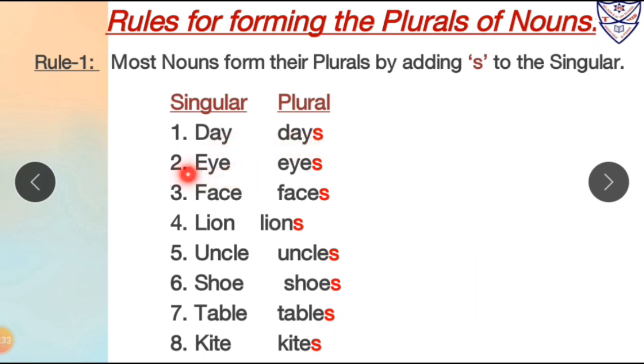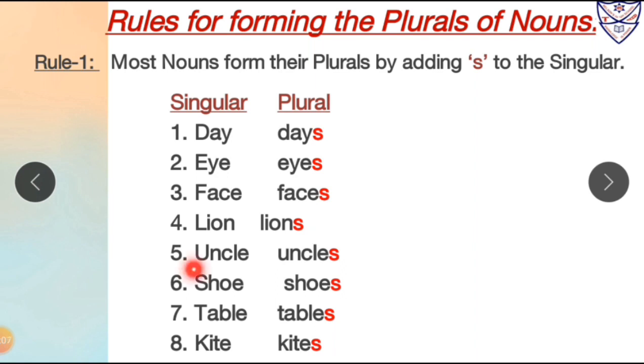Again, eye. Over here, what will we do? We will add only s after the e to make its plural form. So eye is in singular form and eyes will be in plural form. Third number, face. Over here face is in singular form and faces is in plural form. We are adding only s after the singular form to make its plural form. Fourth number, lion, which is in singular form. It will be lions in plural form.